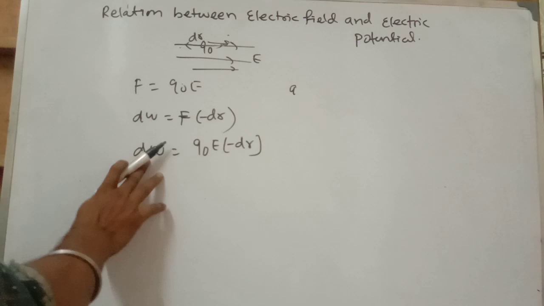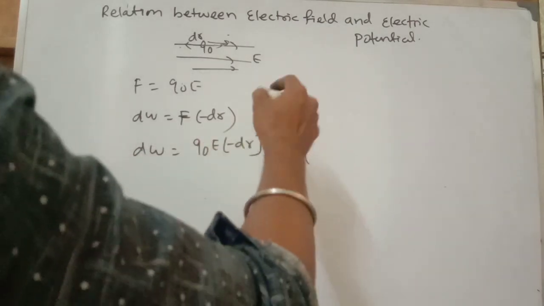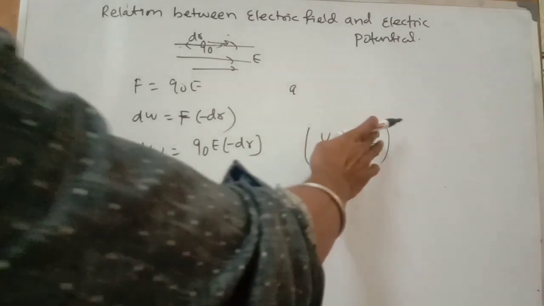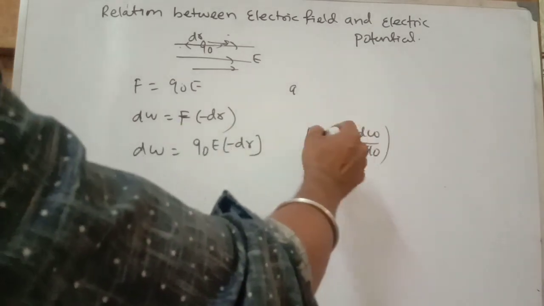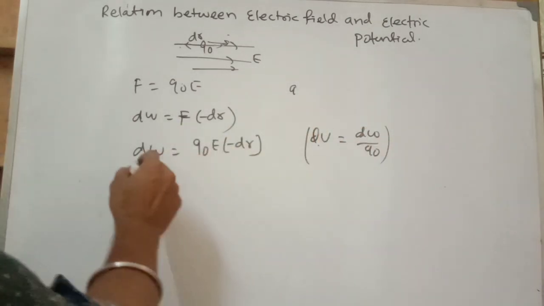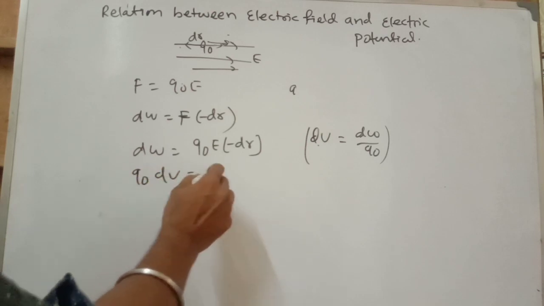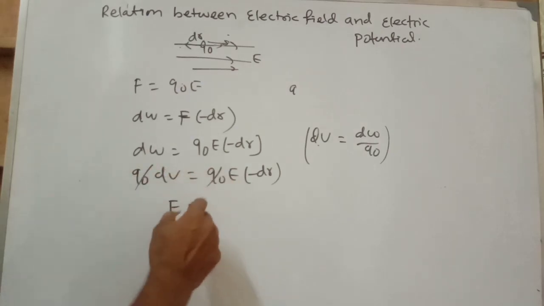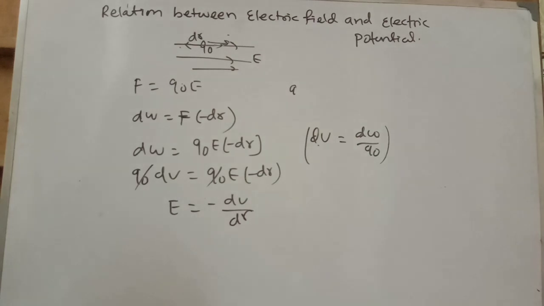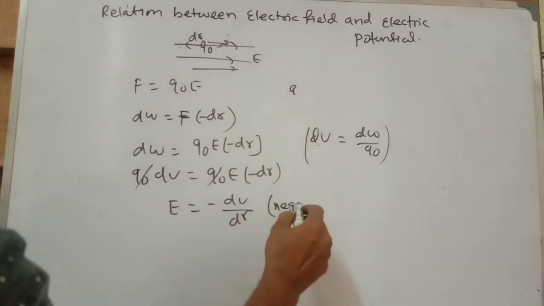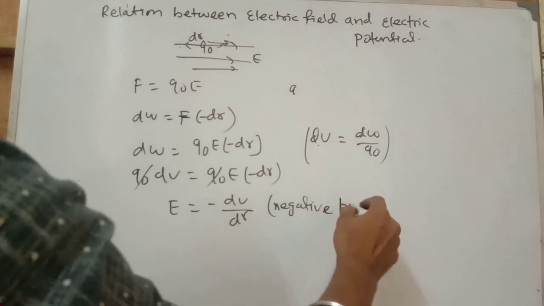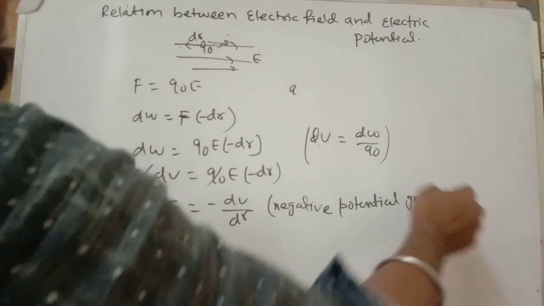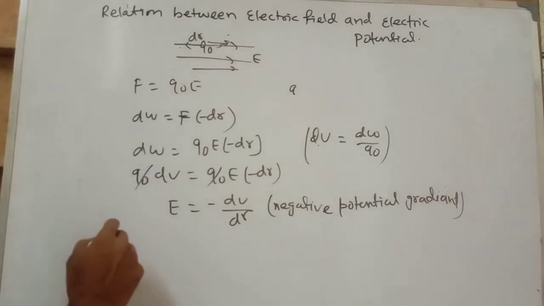Also we already defined the potential at point A as V equal to dW by Q naught. That means dV, so Q naught dV is Q naught E times minus dr. Here Q naught cancels, so E is minus dV by dr. It is also called the negative potential gradient.